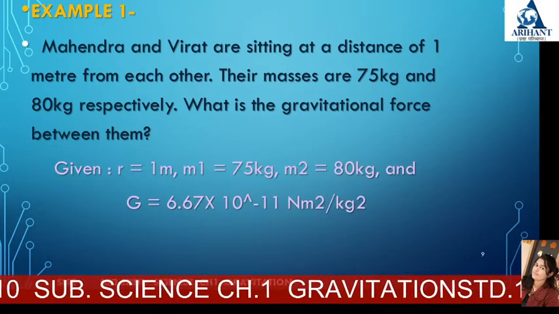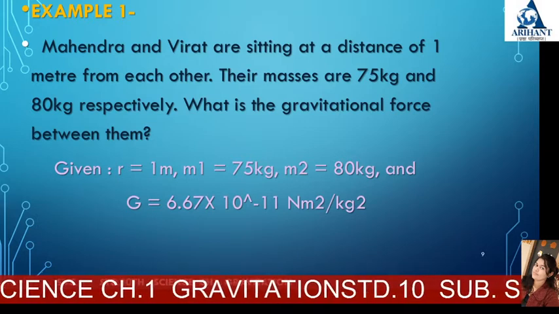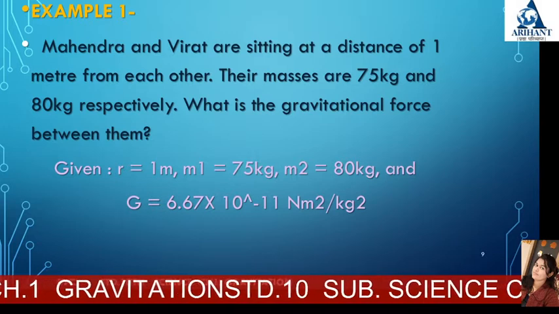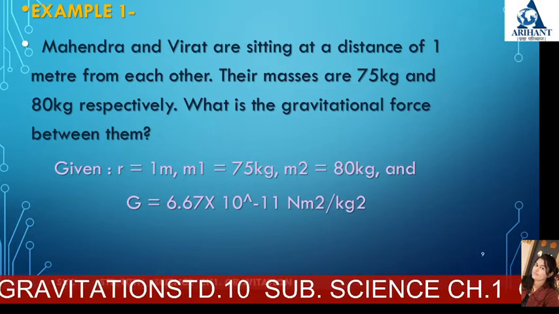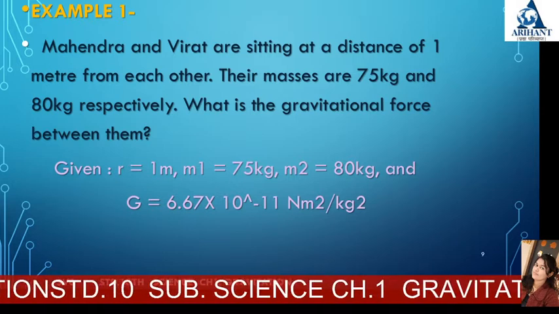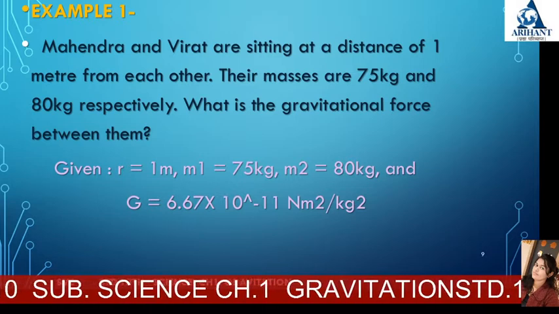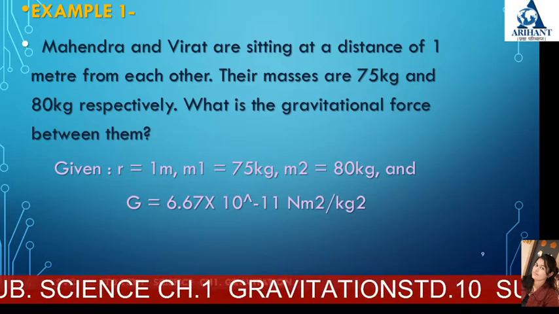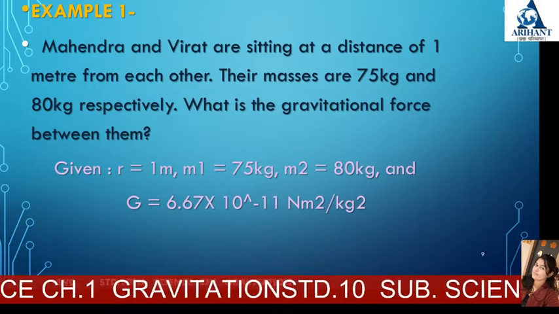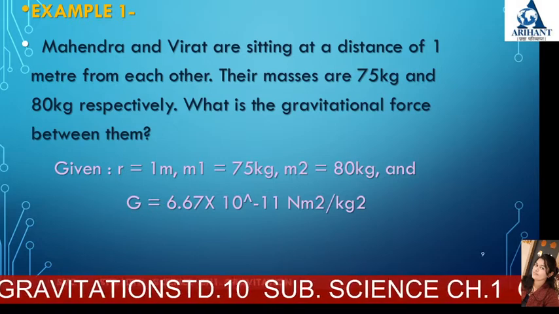So what is given? Given is r = 1 meter. r is nothing but the distance between Virat and Mahendra, so the distance between Virat and Mahendra is 1 meter. m1, the mass of Mahendra, is 75 kg, and m2, the mass of Virat, is 80 kg. It is given. What is the gravitational force between them? So the gravitational force, F, is what we have to calculate.